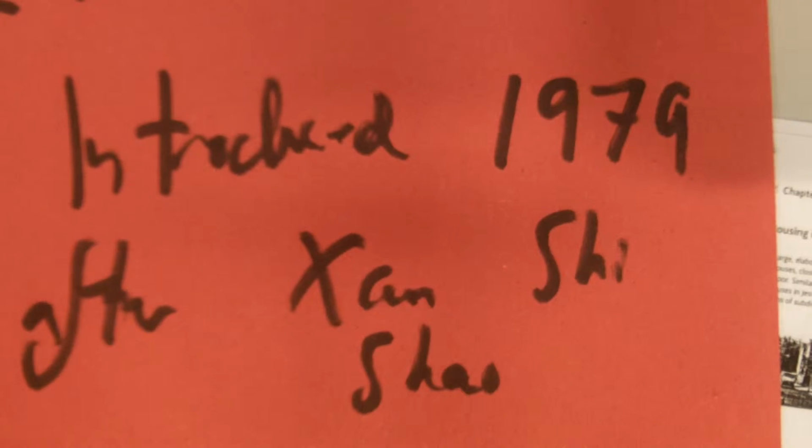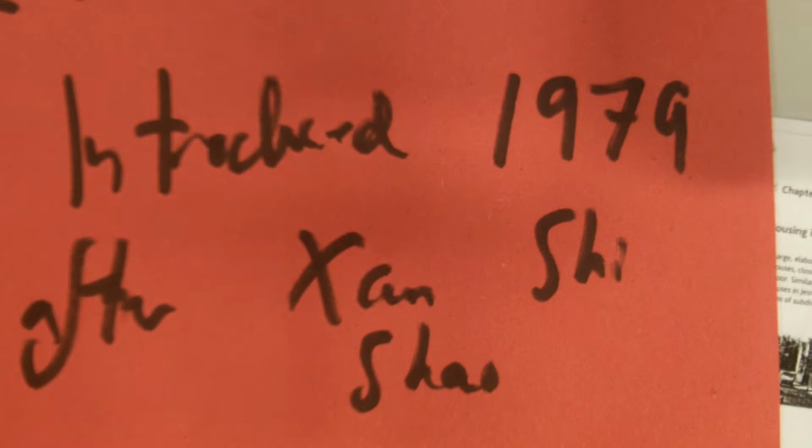The one-child policy was introduced in 1979. It was introduced after the Wan Xi Shao policy, which was introduced in the late 1950s. The Chinese population in the 40s and 50s had grown incredibly fast, and like any rapidly growing country, there were lots of issues with having a high dependency ratio and lots of young people. So the Wan Xi Shao policy was put into place. This was "later, longer, fewer", and this was a fairly standard antenatal policy that discouraged people from having many children, but it did it in a very nice way, in a very democratic way.